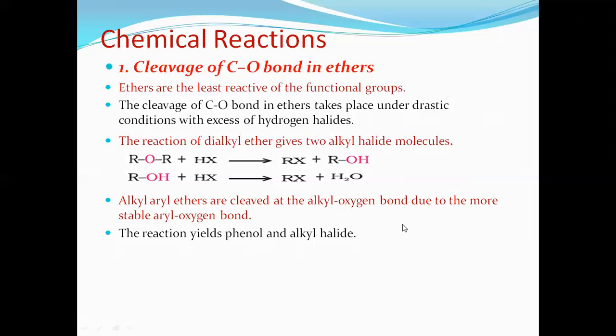That's why there is a difference between the alkyl group with oxygen and the aryl group with oxygen in ethers. The reaction yields phenol and alkyl halide.